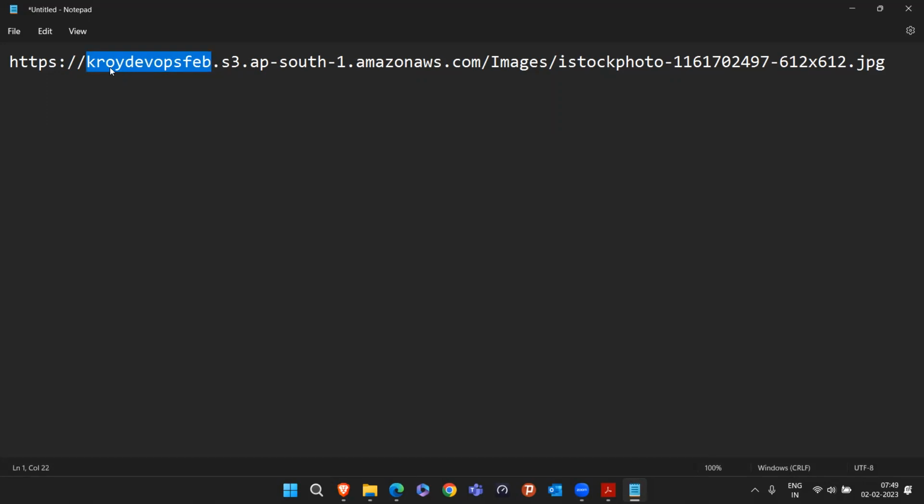During creating the bucket, can we? Our bucket name is saved like this, sir. Yeah, this is from our bucket name, which we choose. Then this S3, we created the S3 bucket, that's why S3. AP South 1, why? Because we are using the Mumbai region. Okay, region, AWS dot. Then why images? Anybody?